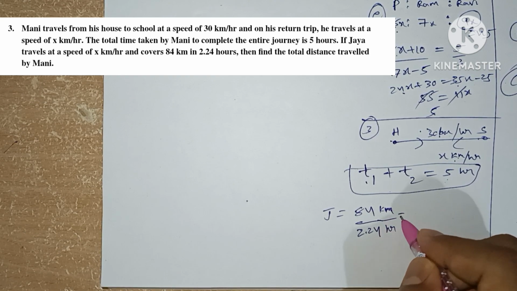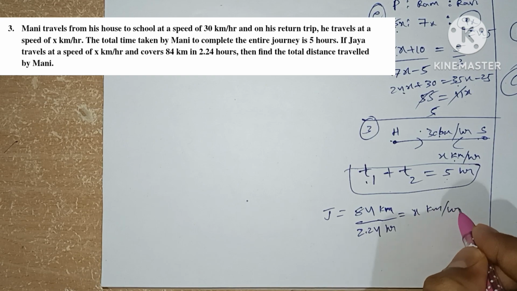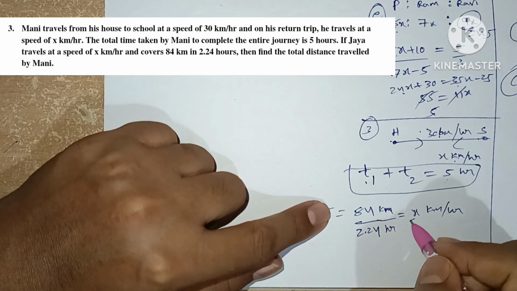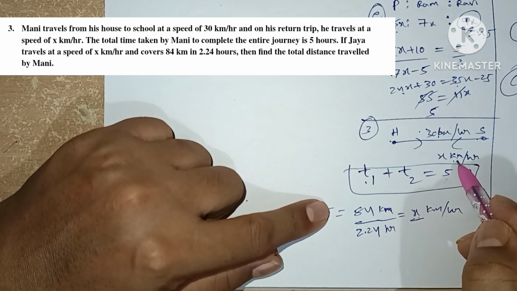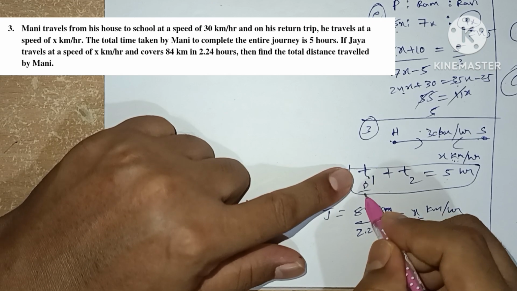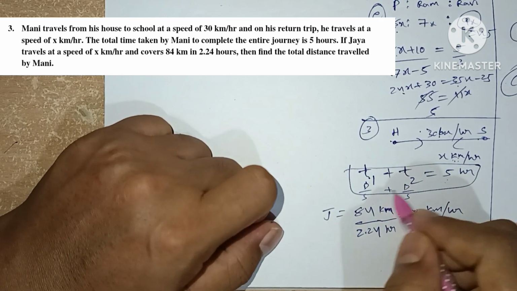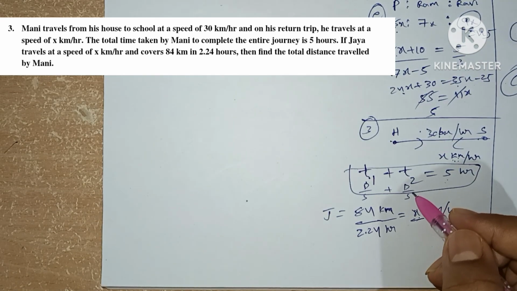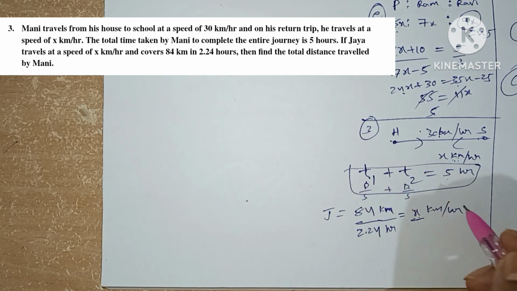So it is given that speed is x kilometers per hour. From this we can find the value of x. If we find the value of x, we get the speed. Once we get the speed, we place it instead of t1 and write distance by speed equals 5. Then we can find the value of d. The question asked is to find the total distance traveled, so we are asked to find the value of d.